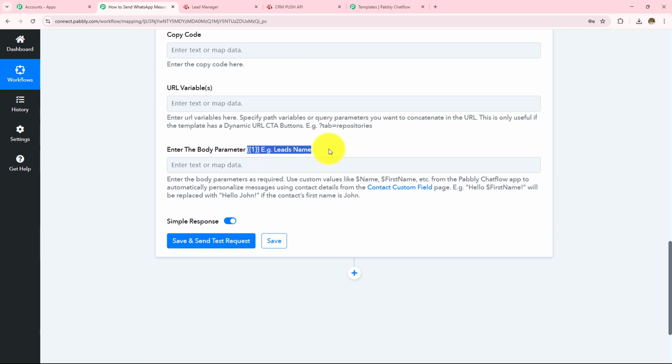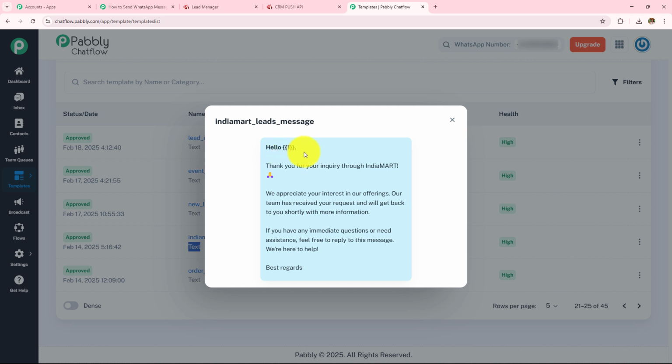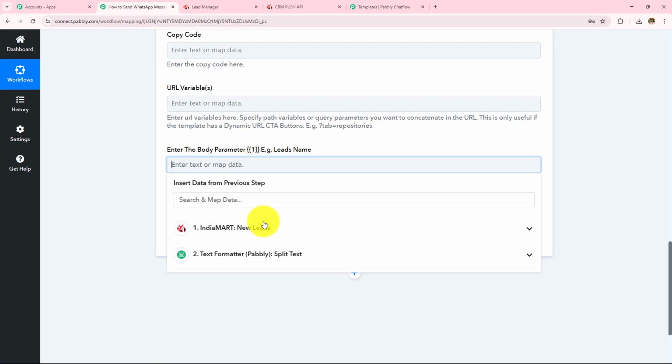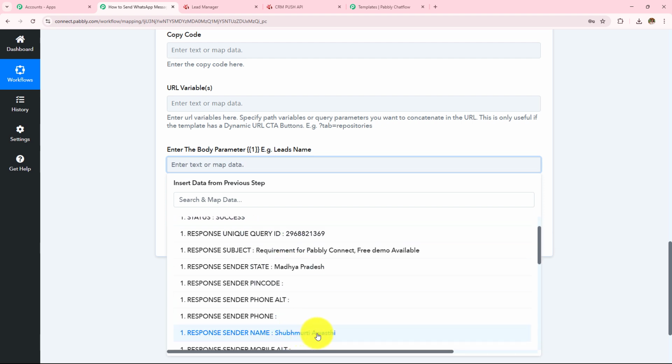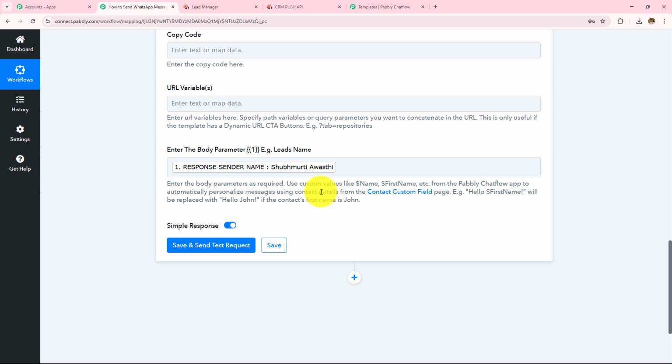Here you can see that I have to add the body parameter. Over here you can see that I have added a custom variable for the name of the lead. So here I am going to add the custom variable, which is the name of the lead. This is the name that we have received in the response, so I have entered that.